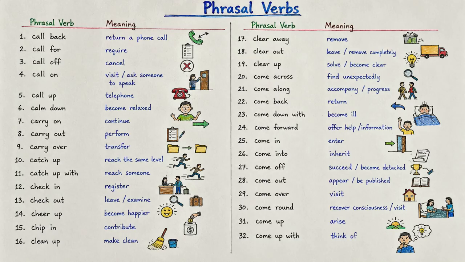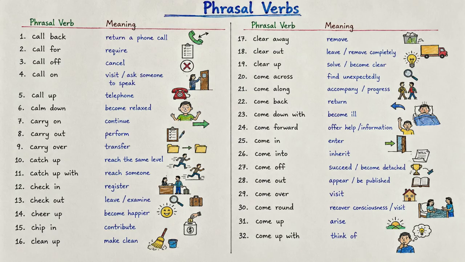Next is come up. Come up means to arise or happen, especially when talking about a problem, question, or situation. For example, something unexpected came up, so I couldn't attend the meeting. And finally, we have come up with. Come up with means to think of or produce an idea, plan, or solution. For example, she came up with a brilliant idea.